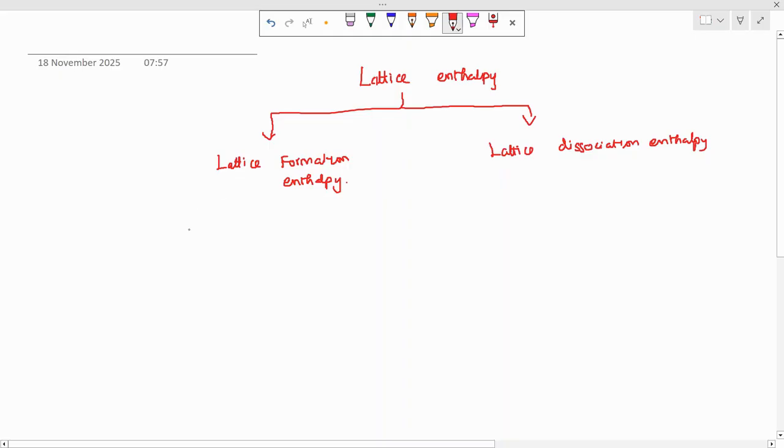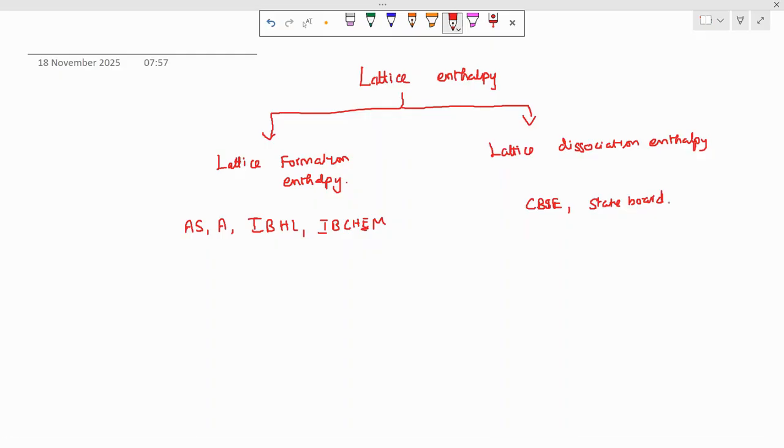Normally in our AS level, A level, IB HL and IB Chem board exams, in every international standard, they will use the lattice formation enthalpy. In NEET exam, JEE exam, CBSE board exam, state board exam, in every case at that standard, they will use the lattice dissociation enthalpy. That's why when you are checking through the internet, you would feel there are a lot of difficulties while understanding the Born-Haber cycle. I will clear everything here.